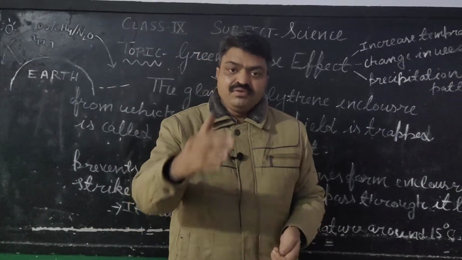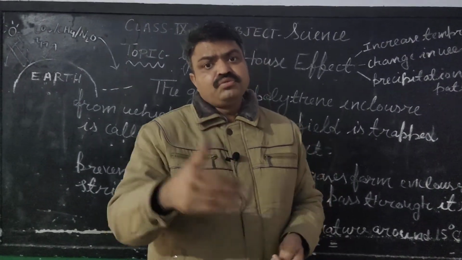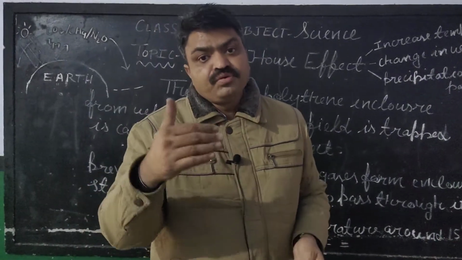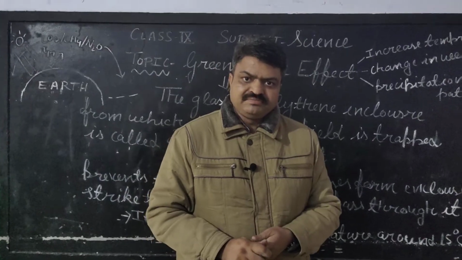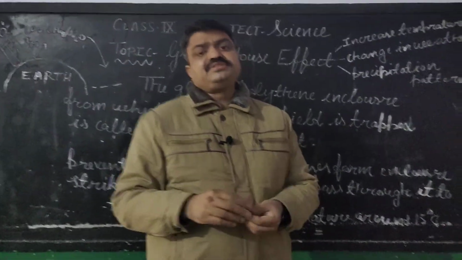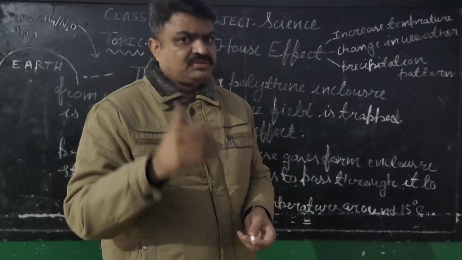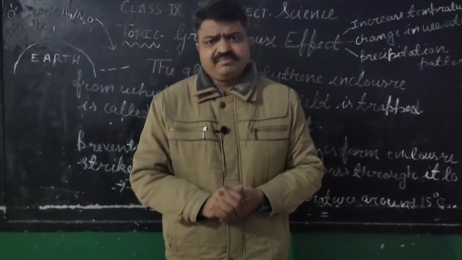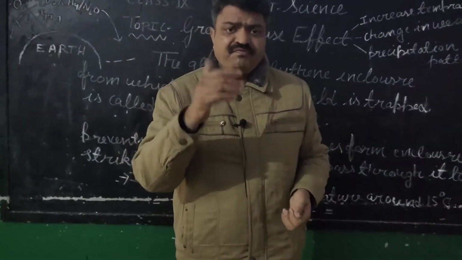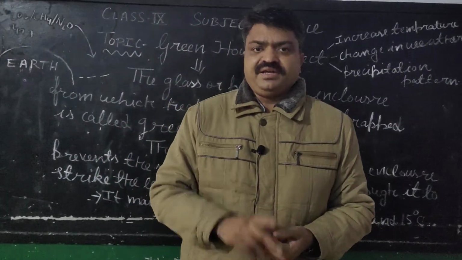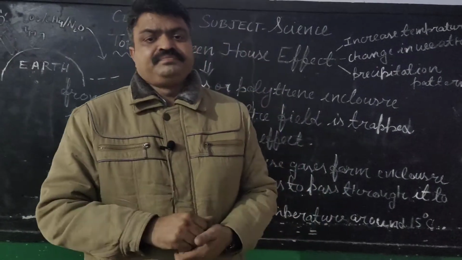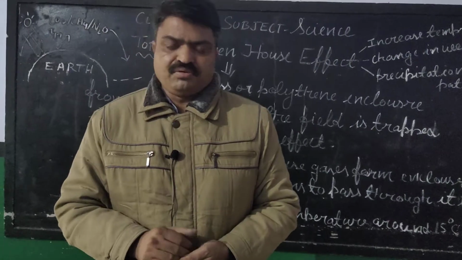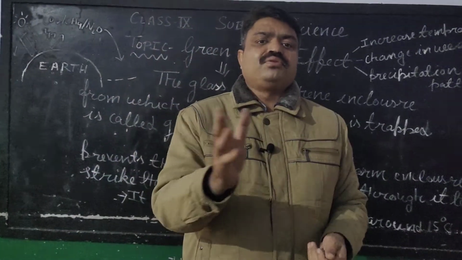But due to the increasing use of automobiles, transport and fossil fuels nowadays, pollution is increasing. Air pollution is increasing, and due to that air pollution, different harmful gases are released in the air, like carbon dioxide, methane, nitrogen oxide and chlorofluorocarbon.